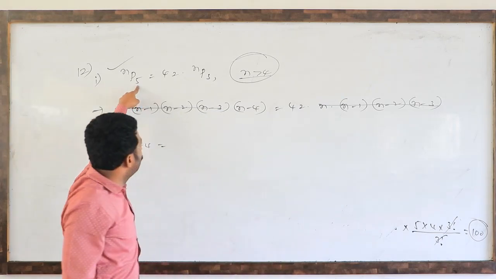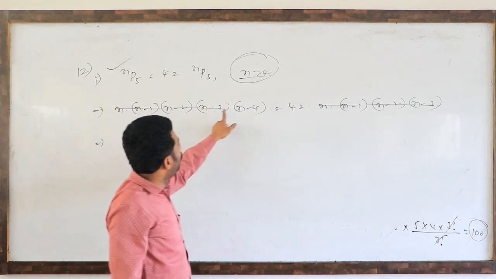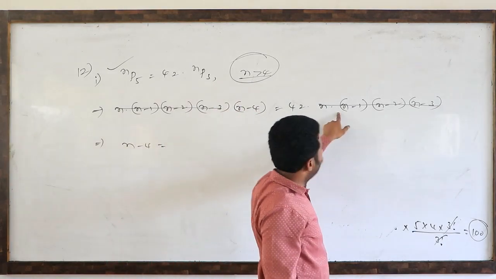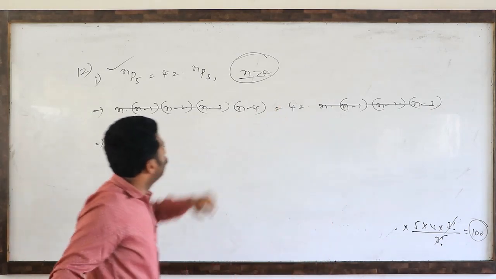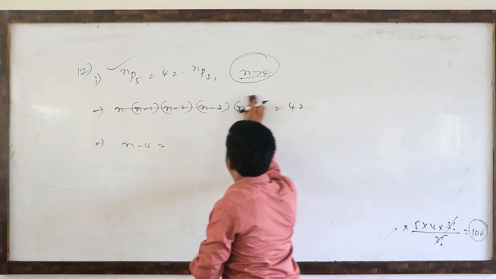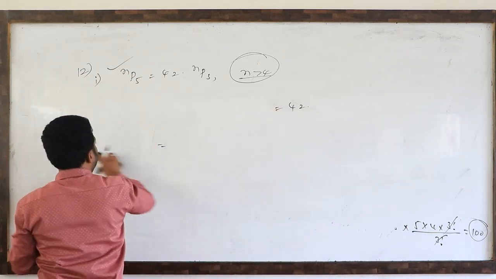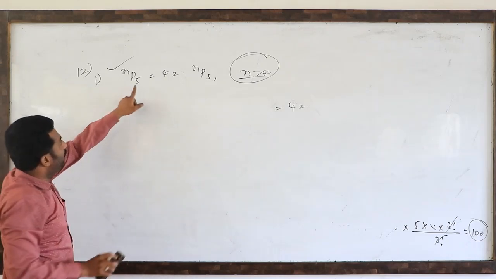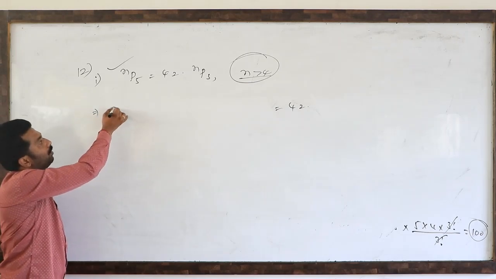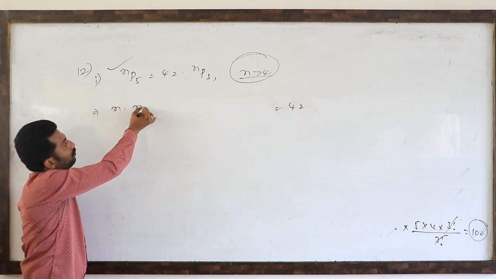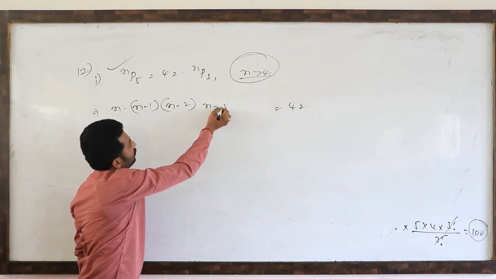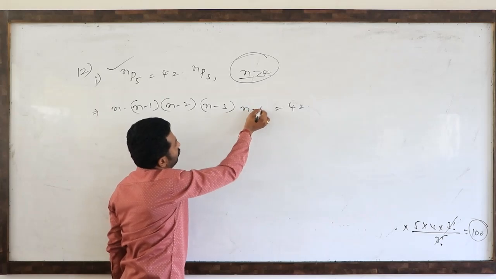Sorry, suffix 5 means we have to reduce 4 times: n into n minus 1 into n minus 2 into n minus 3 into n minus 4.